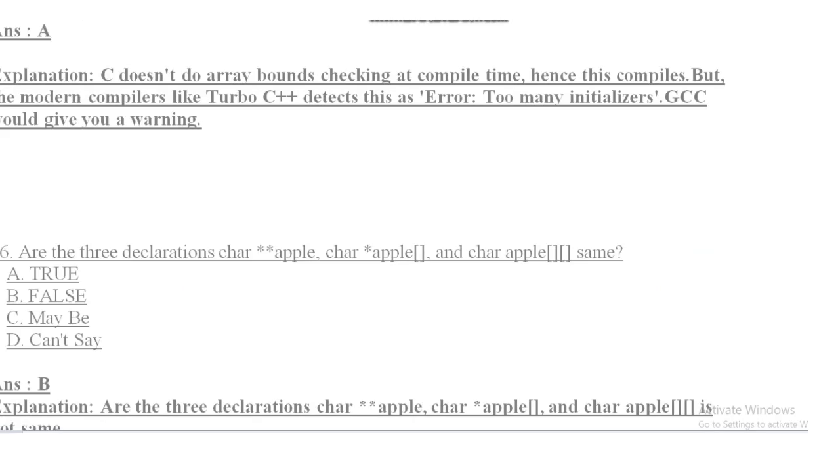Question number 36. Are the three declarations, char **apple, char *apple[], and char apple[][], a two-dimensional array, the same? The options are: option A, true; option B, false; option C, maybe; and option D, can't say. So the answer of this question is false, because all the three declarations are not the same.